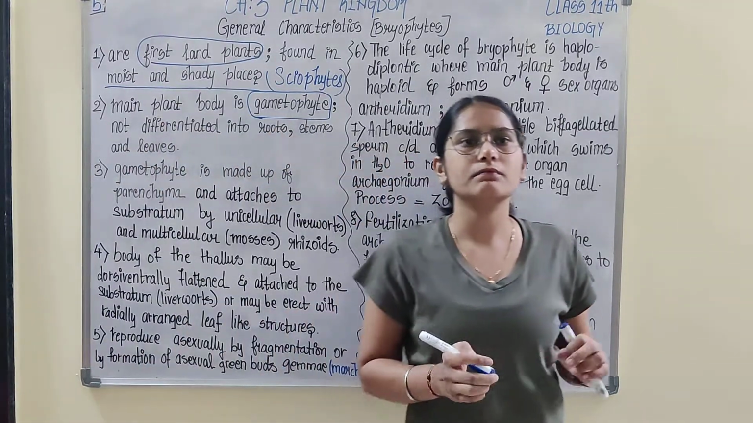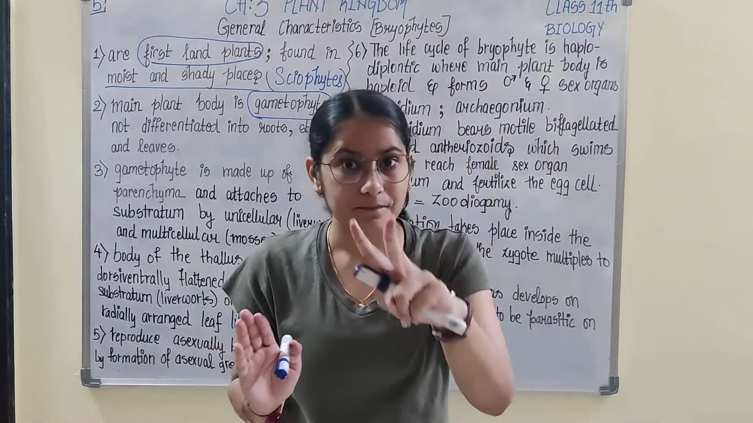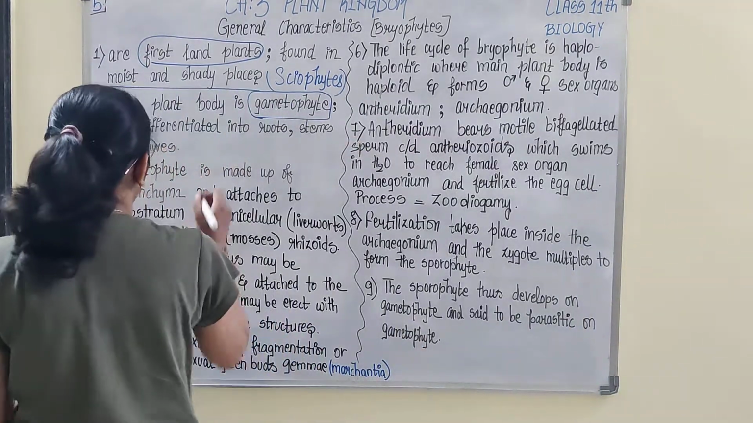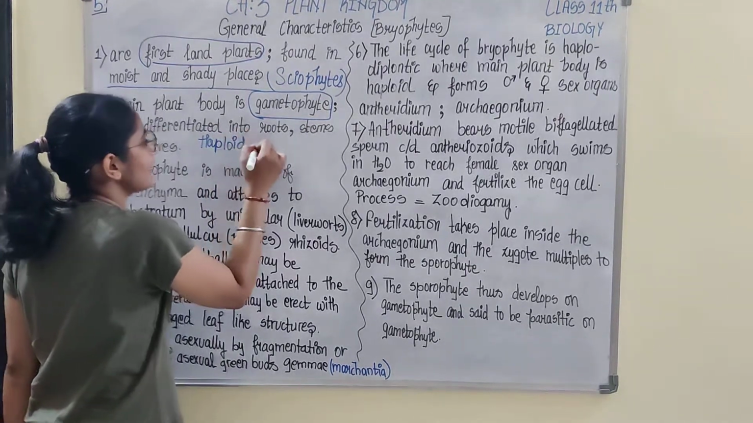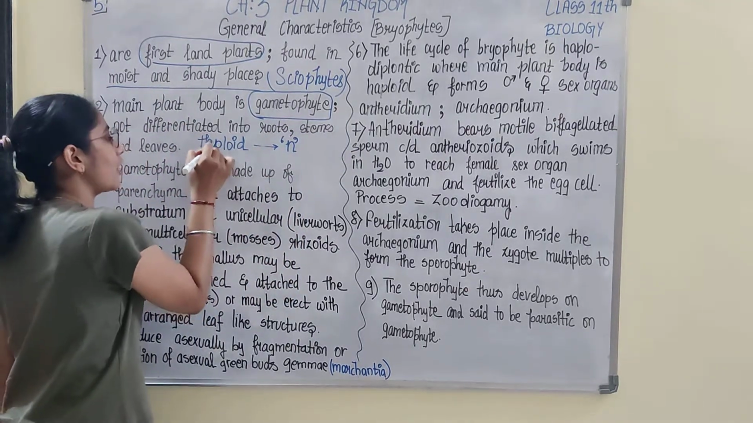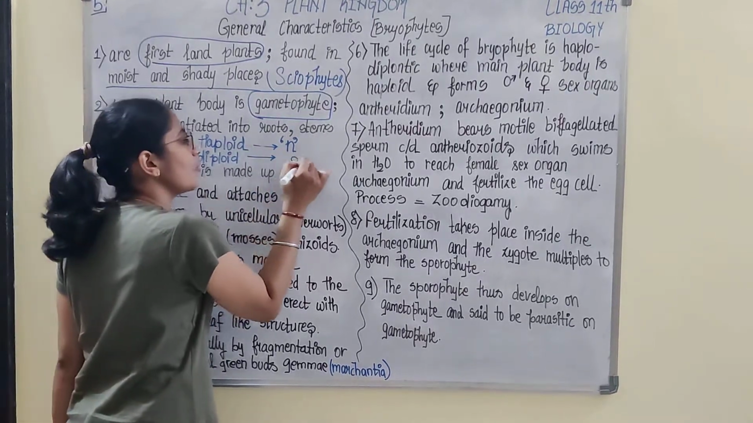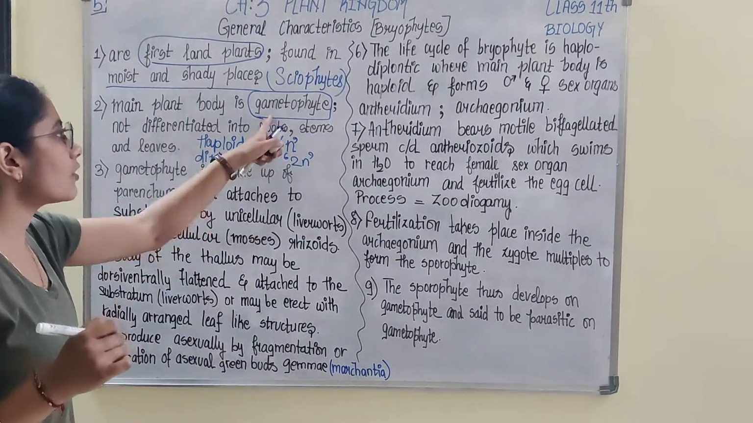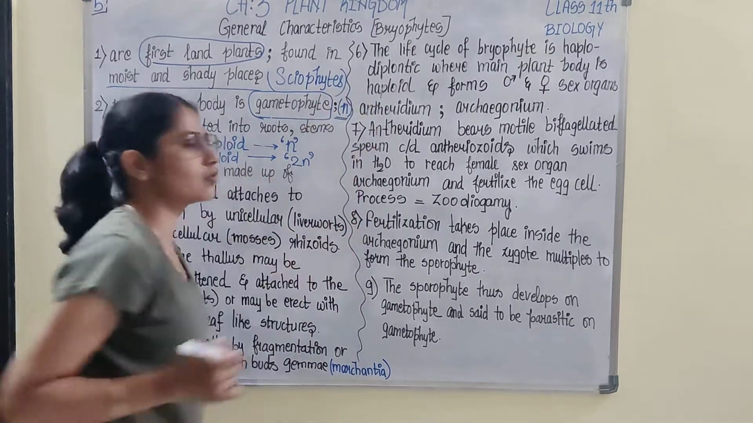So, in plants, there are haploid cells and diploid cells. I hope you are aware of haploid and diploid. In case I talk about haploid, it means they have n number of chromosomes. In case I talk about diploid, they have 2n number of chromosomes. Okay, gametophyte is haploid. That means it has n number of chromosomes.